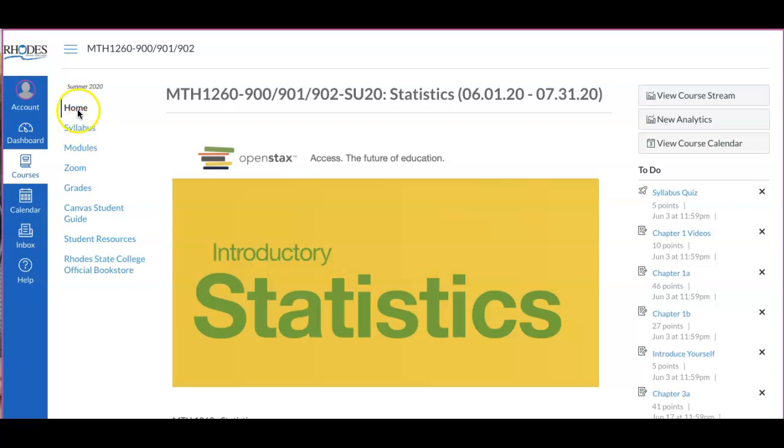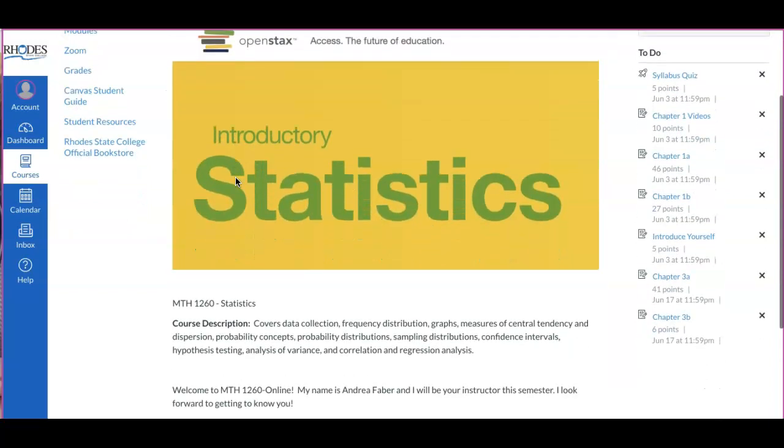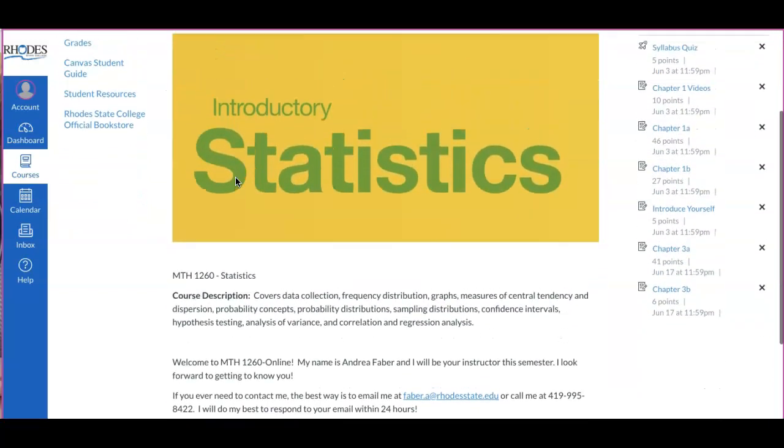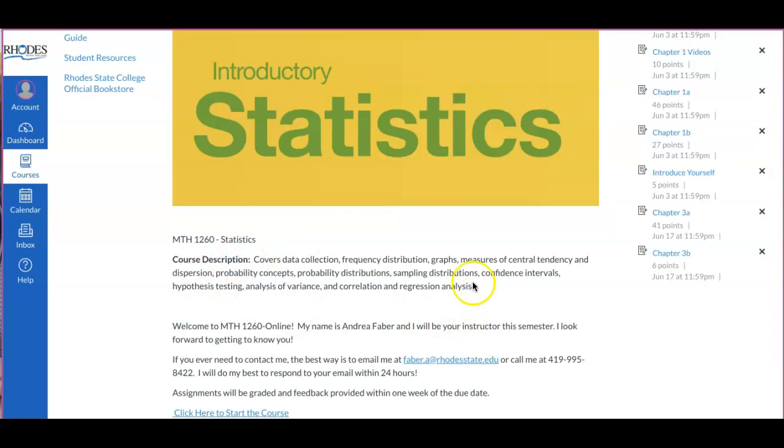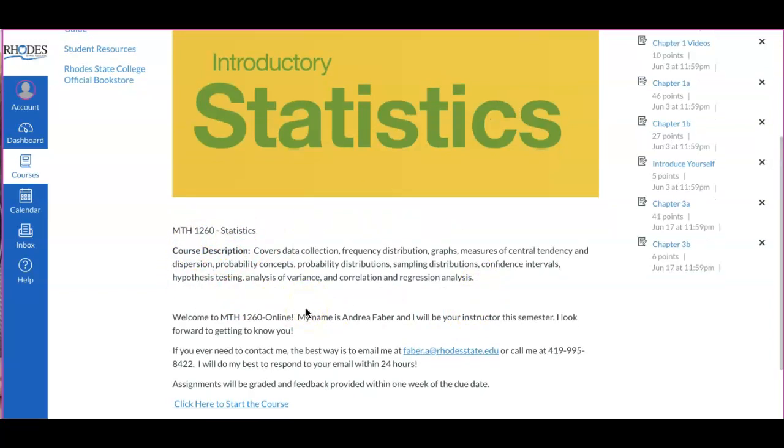You can see here we have the home screen, which I am on right now. This is actually a picture of the OpenStax textbook I'll tell you about in a little bit that we're going to be using. We do have the course description here about Math 1260 statistics. The course description is: statistics covers data collection, frequency distribution, graphs, measures of central tendency and dispersion, probability concepts, probability distribution, sampling distributions, confidence intervals, hypothesis testing, analysis of variance, and correlation and regression analysis.